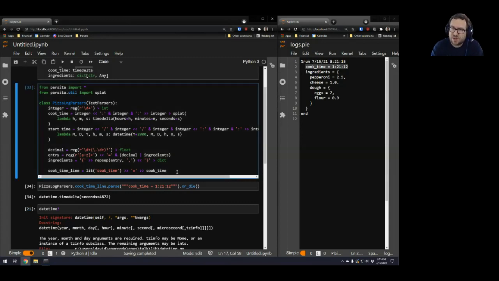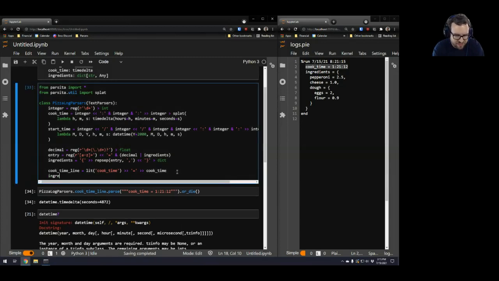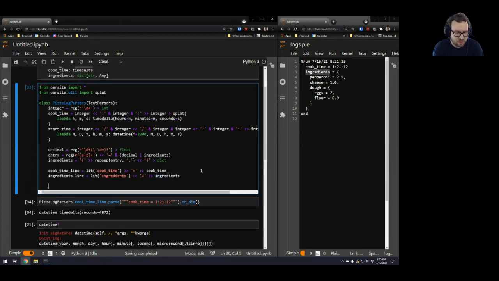All right, the ingredients line is basically the same thing. So I'm just going to copy what's up here and modify it a little bit to be the word ingredients equals the actual ingredients. And I won't test that because that's just going to work.